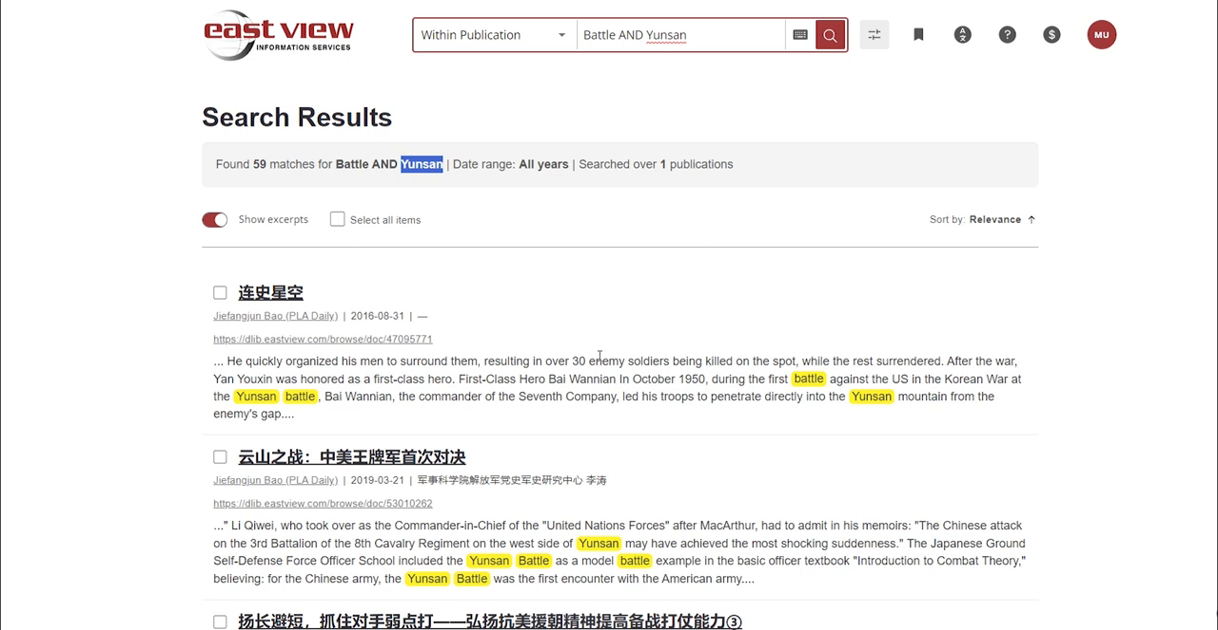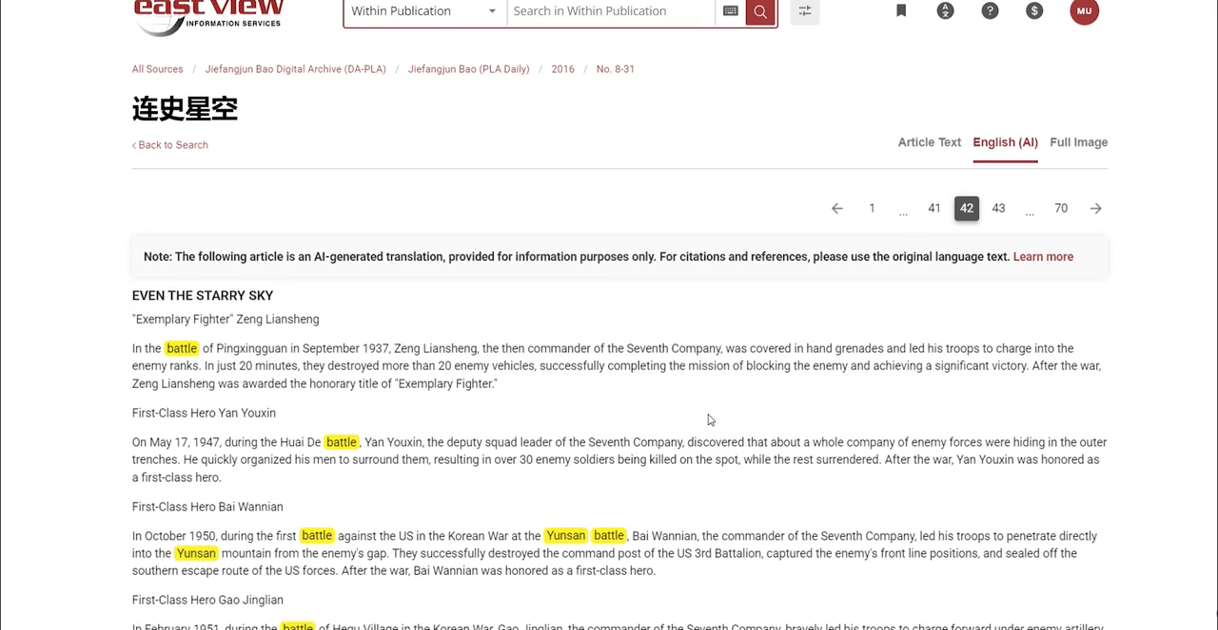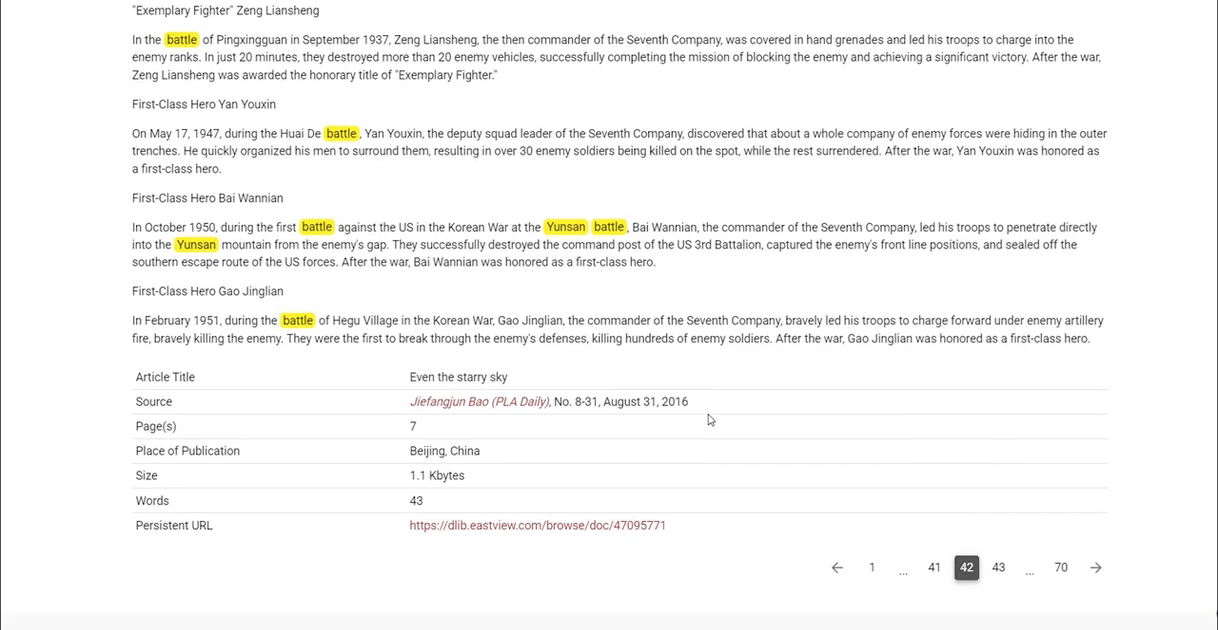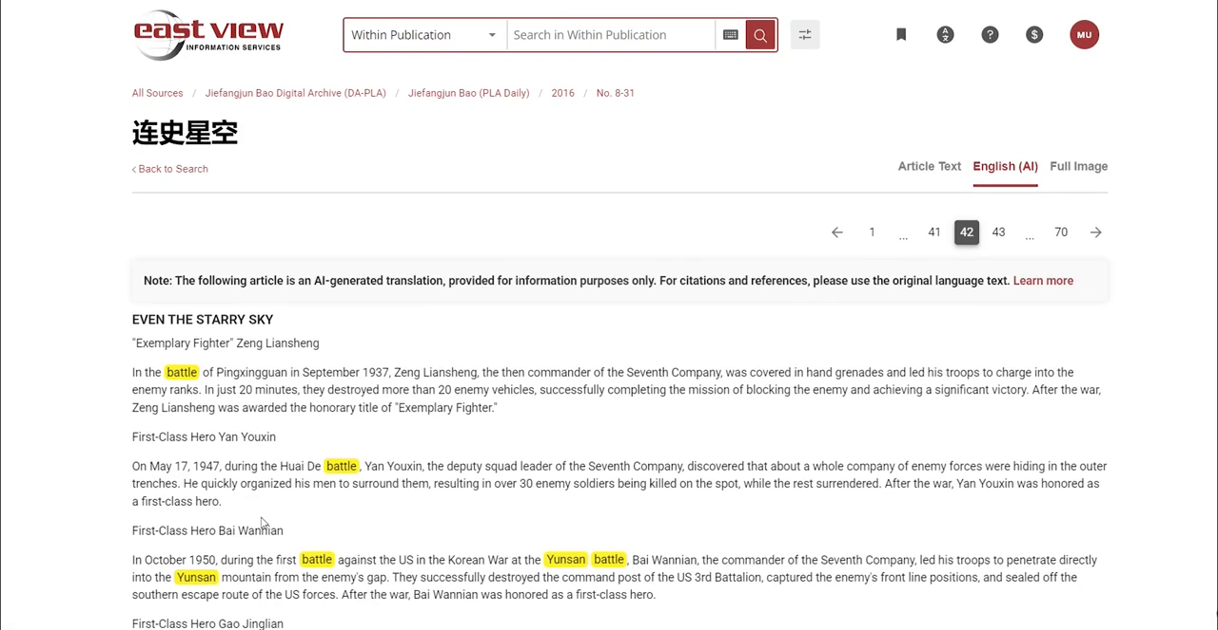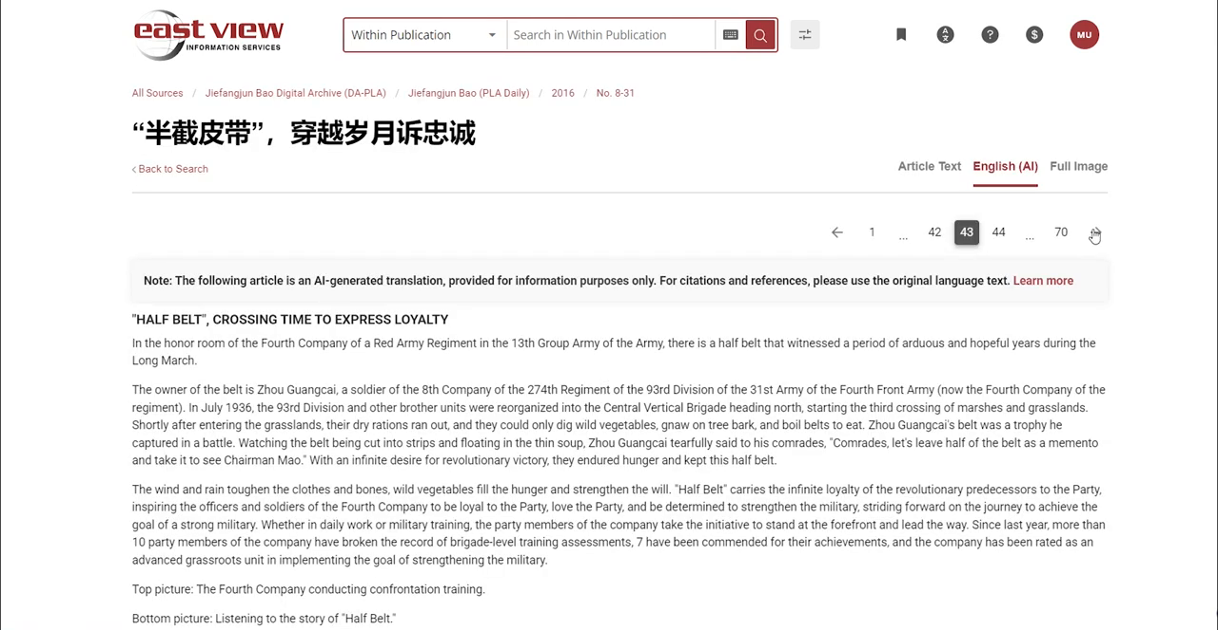Click on any article name, and the article opens in English. Below, you'll see metadata: title, source, page number, and the permanent URL. Use the arrow buttons to move to the next article, or go back to the previous one.